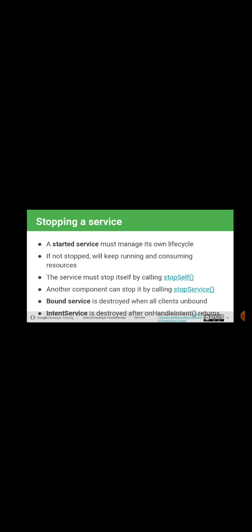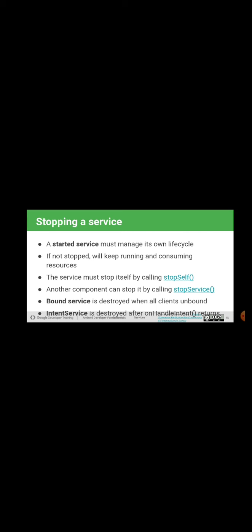So we can have a method called stopSelf or stopService, where another component can stop it by calling it, and a bound service is destroyed when all clients unbind. I gave an example of students getting results from a server. If and only if all the students have got the results, then only the bound service can be stopped.